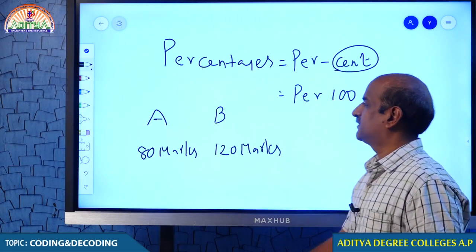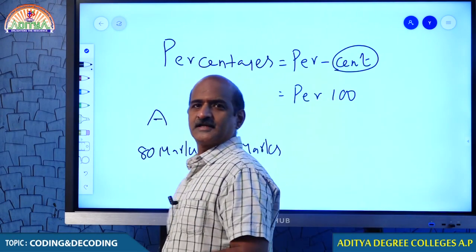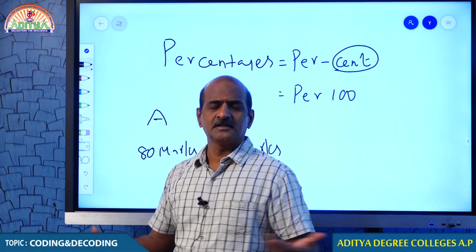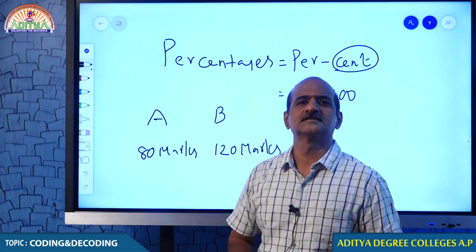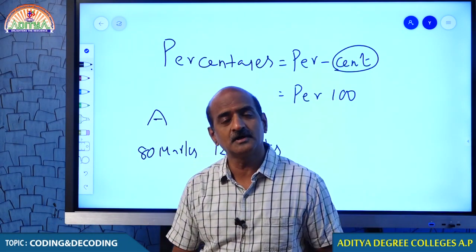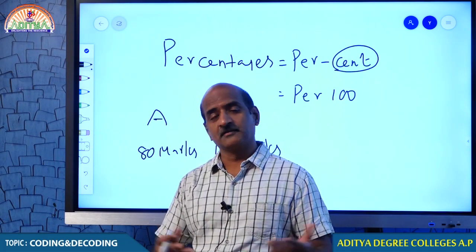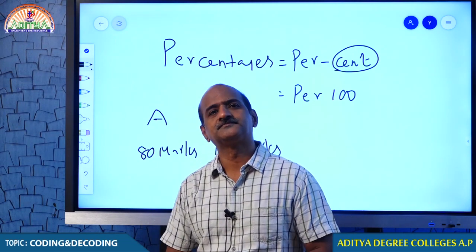Can you tell me who gets more marks, A or B? I never mean to say that they took the same exam. Maybe they have taken two different examinations. So, can we compare whether A gets more marks or B gets more marks? How can we compare these two?